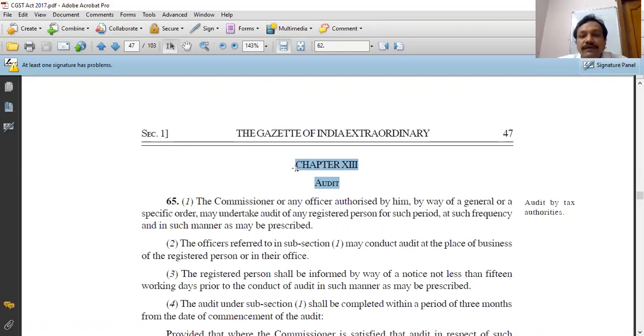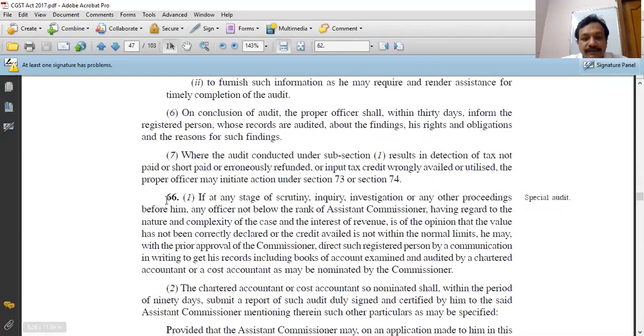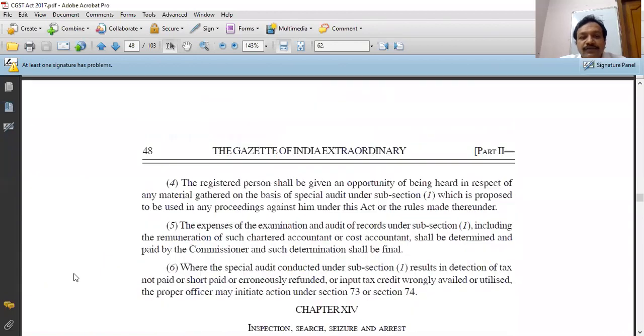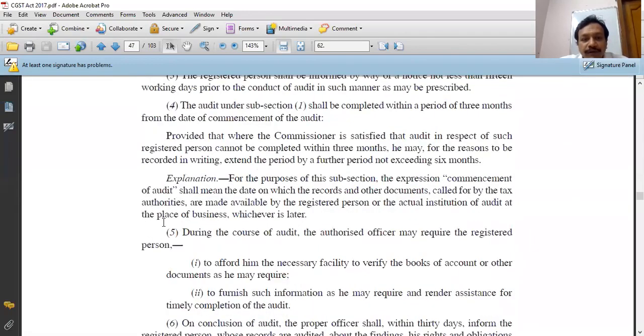So we are dealing with chapter 13, audit. The first section is section 65 and the next section is section 66. These are the only two sections which deal with audit under GST laws, because the next section is of another topic. Section 67 talks about inspection, etc. It is not in our course, and if it is, then we will cover a very small detail of this concept. Anyhow, you come back to my topic, audit.